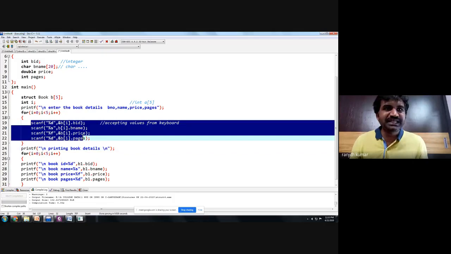If you observe closely here, we are using the arrays concept to implement an array of structures. So we have created an array of books and we have printed it. Of course, in the next class, we'll discuss array of structures once again, but we are just illustrating it today at the end.